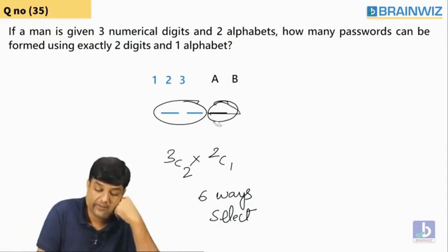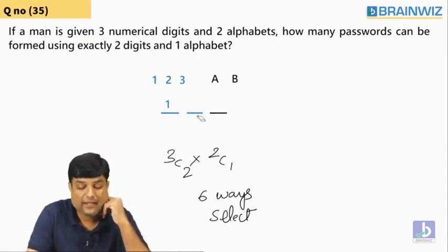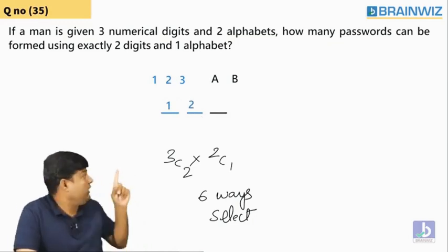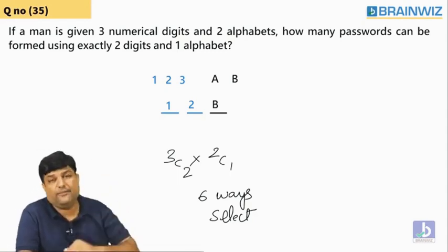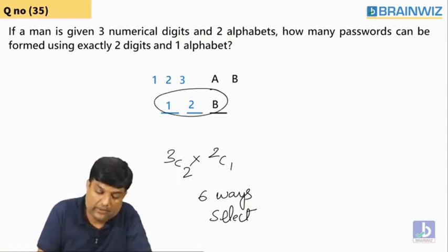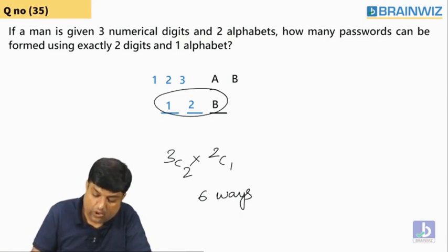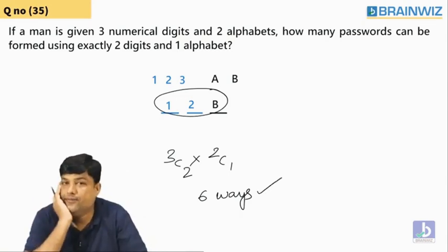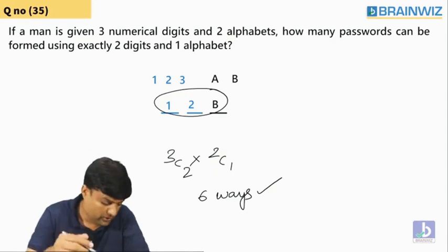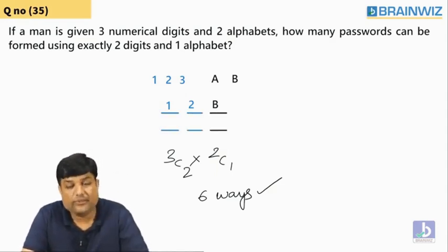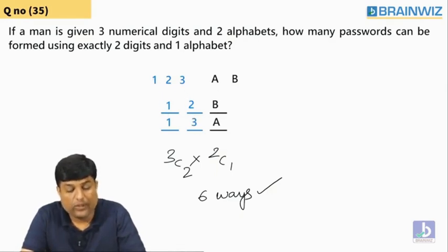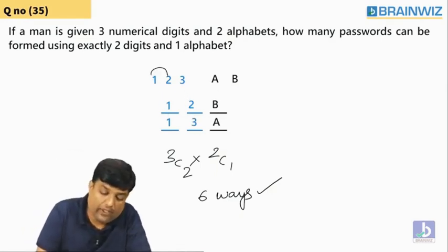Shall I show you the 6 ways, everybody? Have a look here. I'll select 1, 2. For example, you think 1 and 2 I am selecting, but I want to select one alphabet also. Any one alphabet. Let's say B. Like this, 1, 2, B. Out of this 6, 1, 2, B is one way. Shall I select one more? Look, guys, I am teaching you something. I am selecting one more case. Sir, why are you selecting 1, 2? I am selecting 1, 3 this time. Oh, your wish. You can select 1, 3 also. 1, 3, A.